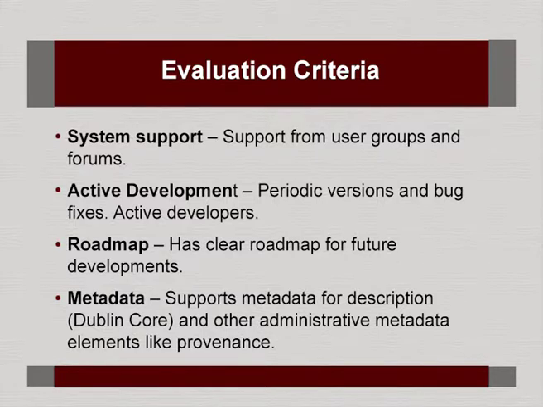For example, if you go to SourceForge or GitHub, probably you see a percentile of activity. That means if the developers are active, they keep on bringing out new versions. And obviously these developers should have a clear roadmap: what the future developments should be, what features it should have, and other things. And again, for any digital library software, you require metadata, what kind of metadata it supports. Of course, the W3C approved standard is Dublin Core, but there are many other metadata schema one can follow.